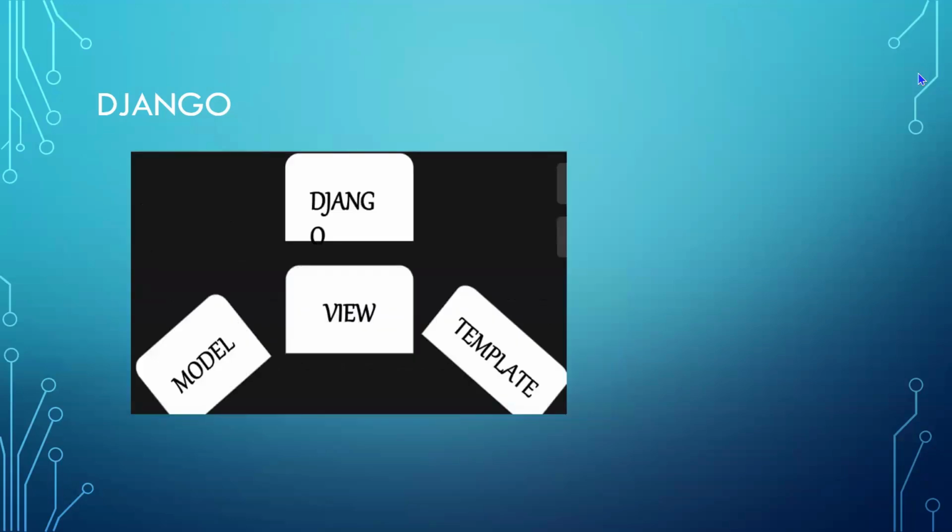Django has got model, view, and template architecture. Through this model, we'll be getting connected to the database. Through this view, we'll be using the server-side functionality. In this template, we'll be using the front end. The UI will be the complete template.